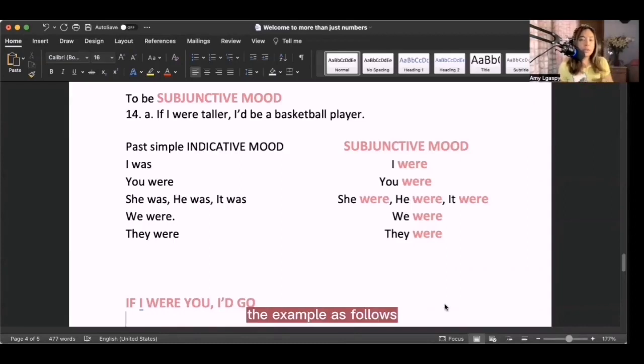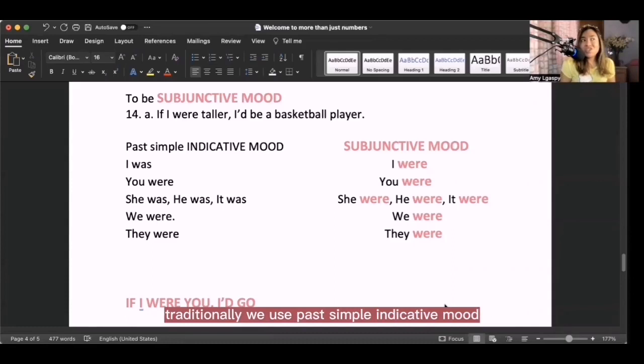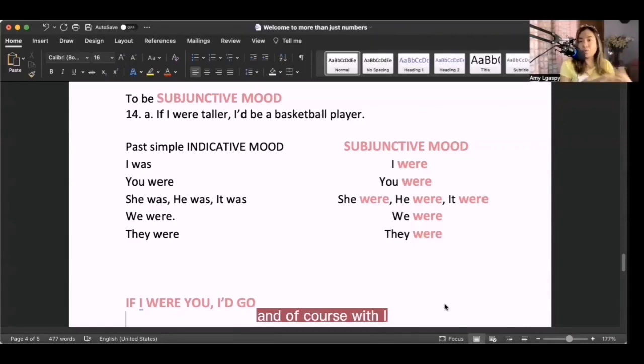This is a special case of to be, subjunctive mood. The example is as follows. If I were taller, I'd be a basketball player. This is a subjunctive mood. Traditionally, we use past simple indicative mood, like I was, you were, she was, we were, okay? So I was and she was for third person, and of course with I. But subjunctive mood, for all the pronouns, you will use were, okay?